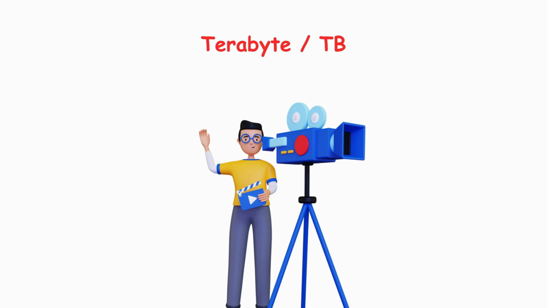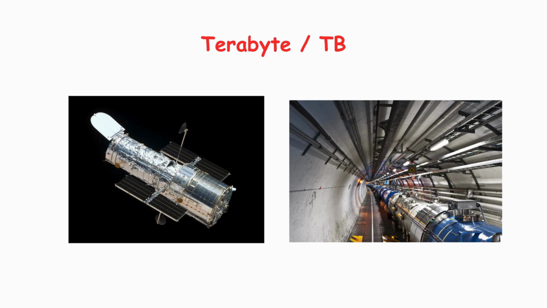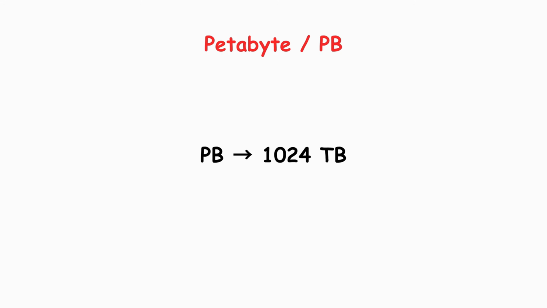A videographer shooting in 4K might fill a terabyte in just a few days of filming. The Hubble Space Telescope generates approximately 120 gigabytes of data every week. The Large Hadron Collider, the world's largest particle physics experiment, generates approximately 1 petabyte of data every second when it's running at full capacity. Petabyte, or PB. A petabyte is 1,024 terabytes, or about 1 quadrillion bytes.